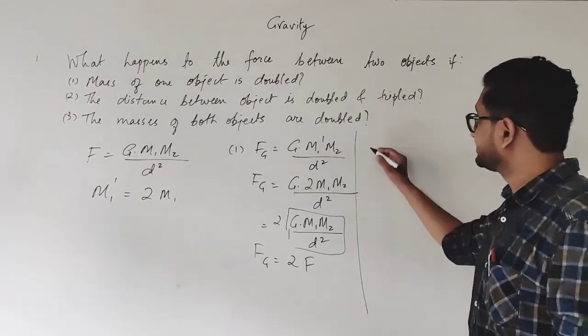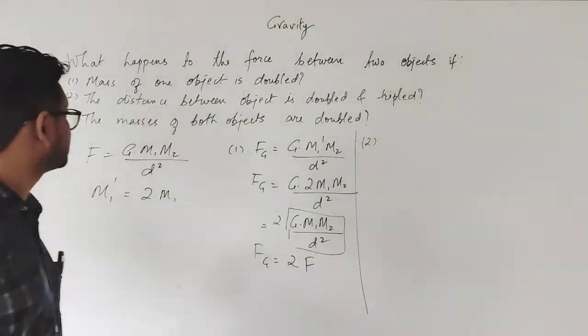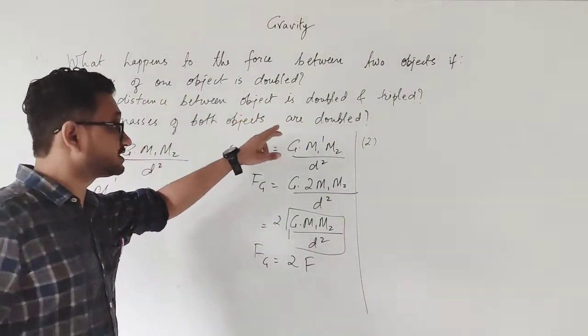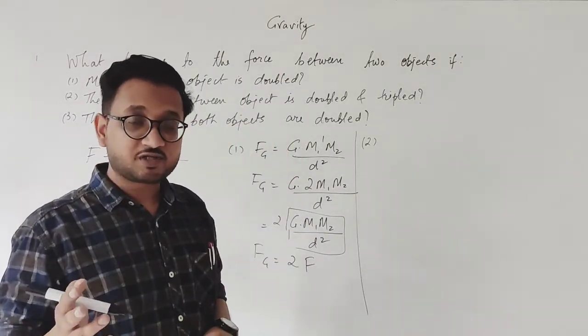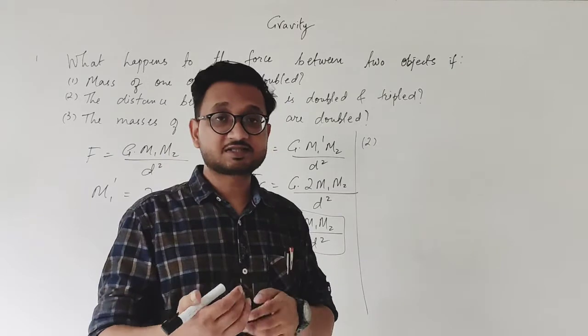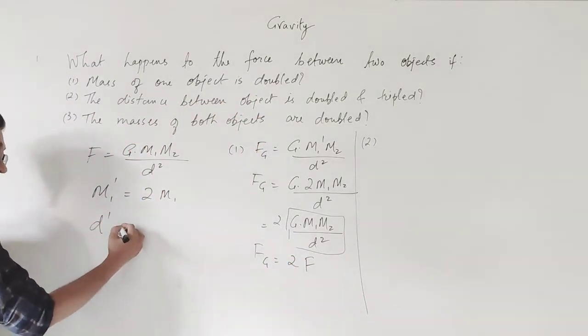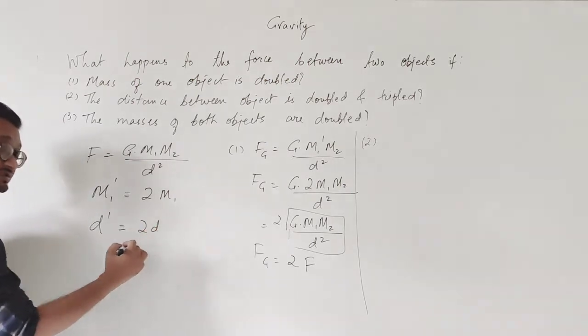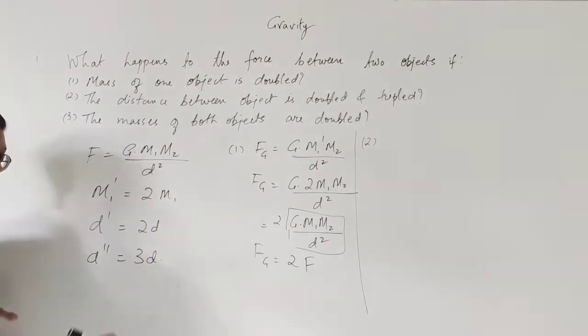Okay. Similarly, the second part. In the second question, you have been told that the distance between the objects is doubled and tripled. So in this also we have two cases. What if the distance is doubled and then it is tripled? Over here we are taking distance d dash as equal to 2 times the distance d, and d double dash as 3 times the distance d.